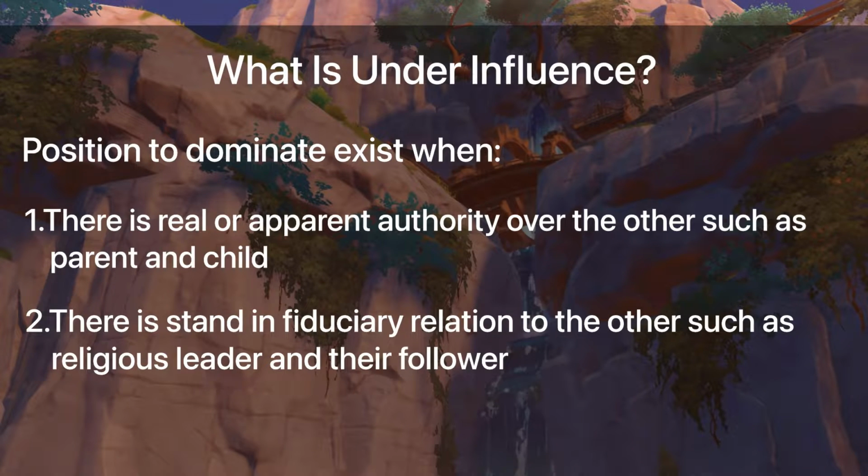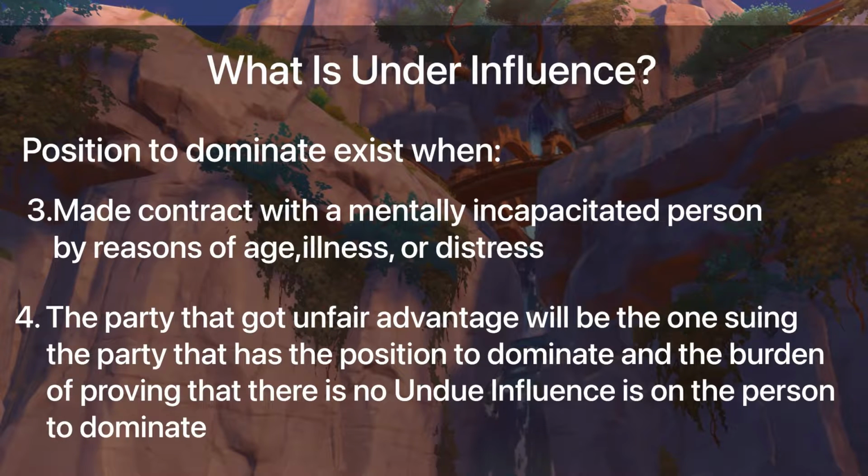Position to dominate exists when there is real or apparent authority over the other, such as parent and child. There is also inferiority in relation to the other, such as religious leader and their follower. Another is a contract with a mentally incapacitated person by reasons of age, illness or distress.